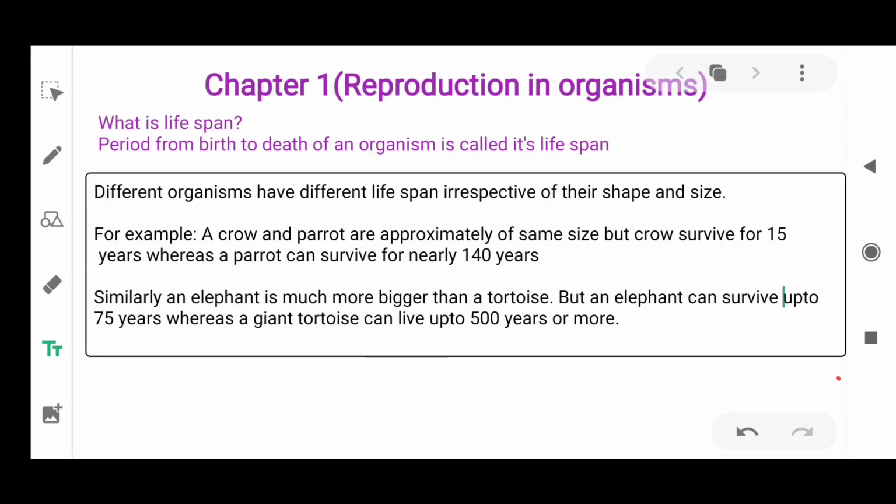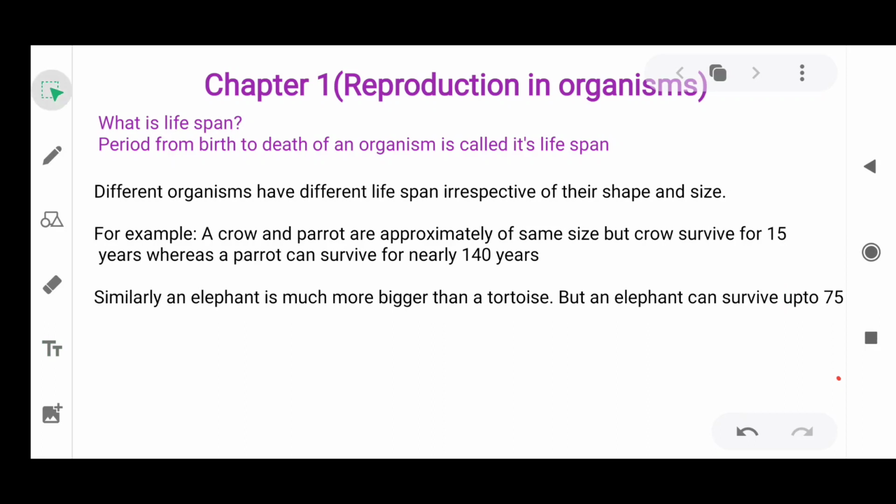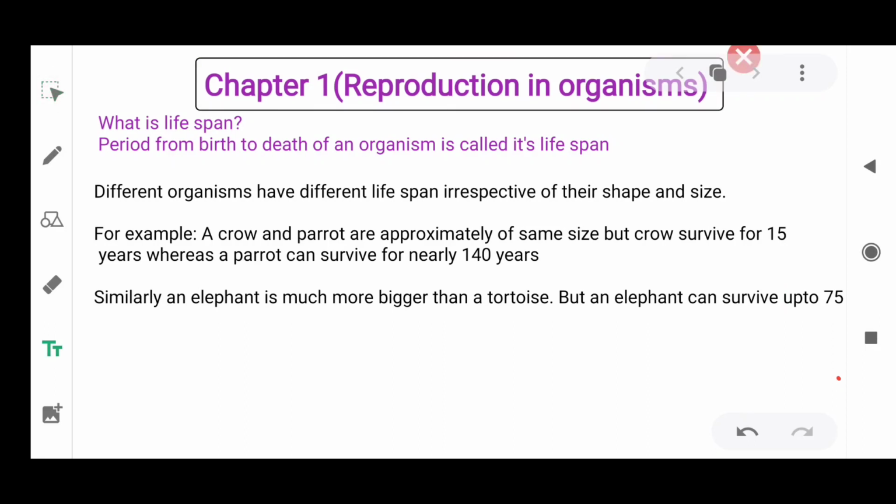Hello students. So today we are going to start the first chapter of our class 12 biology. Chapter 1 deals with reproduction in organisms. Today in this portion I'm going to discuss only the introductory part, that is, why reproduction in an organism is necessary. So first of all, let us see what the lifespan is.